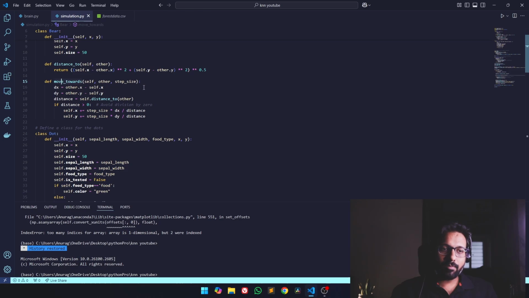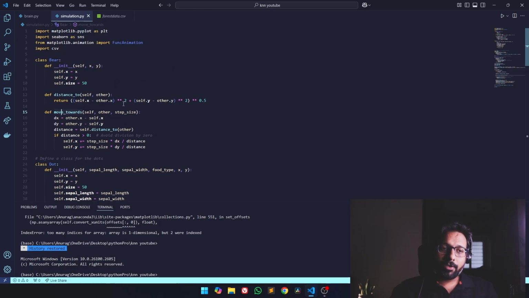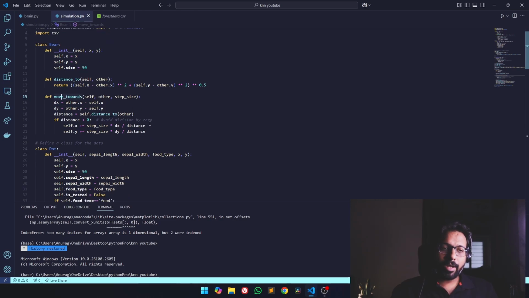Another function is move towards. As the name suggests, this will change the coordinate of our bear from the current coordinate towards the nearest berry. We are finding dx and dy, the delta between the x and y coordinates, and doing some mathematical steps to move it towards the nearest berry.